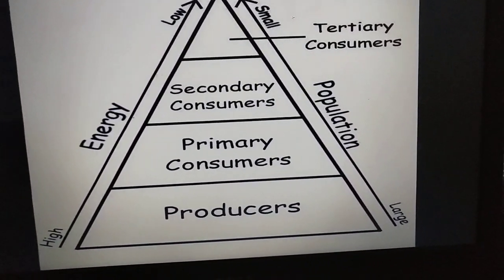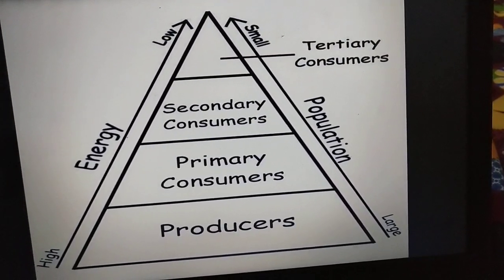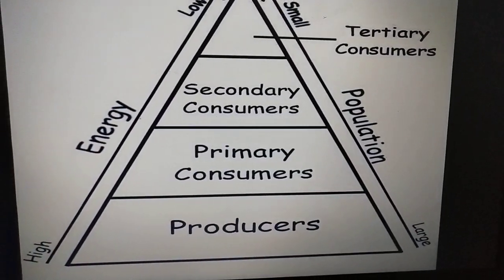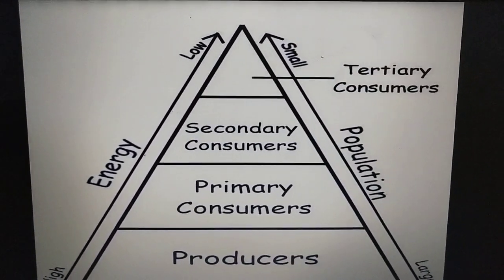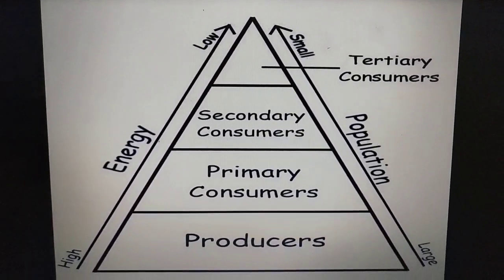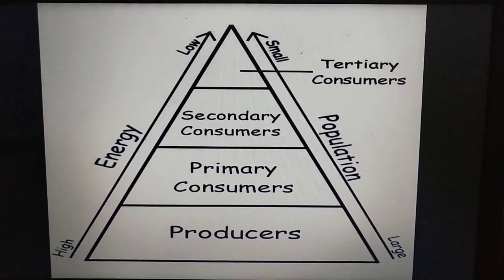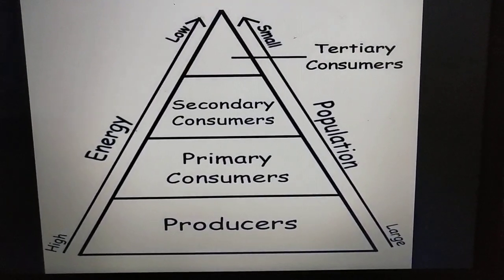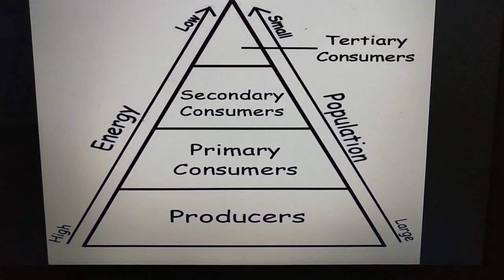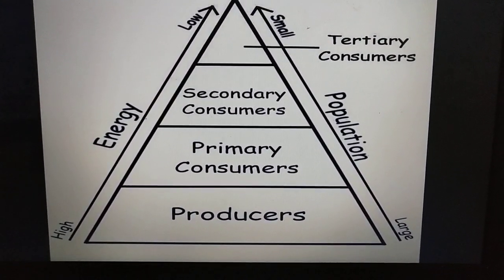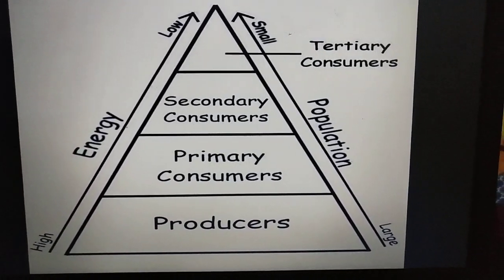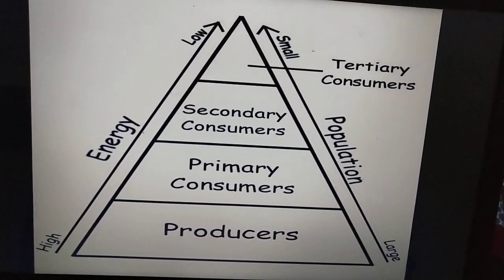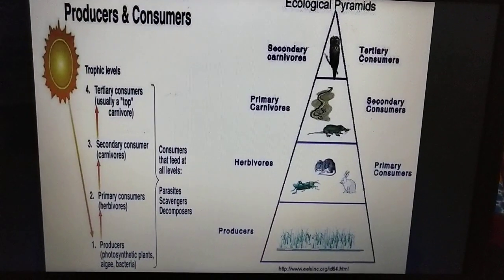Now, one more thing, children. As we go above in the food chain, the energy will be reduced, but the population also gets reduced. You should remember the population also gets reduced. Producers will be larger in number, primary consumers will be less in number, secondary will be even less, and finally the smallest population will be of the tertiary and the apex predators.